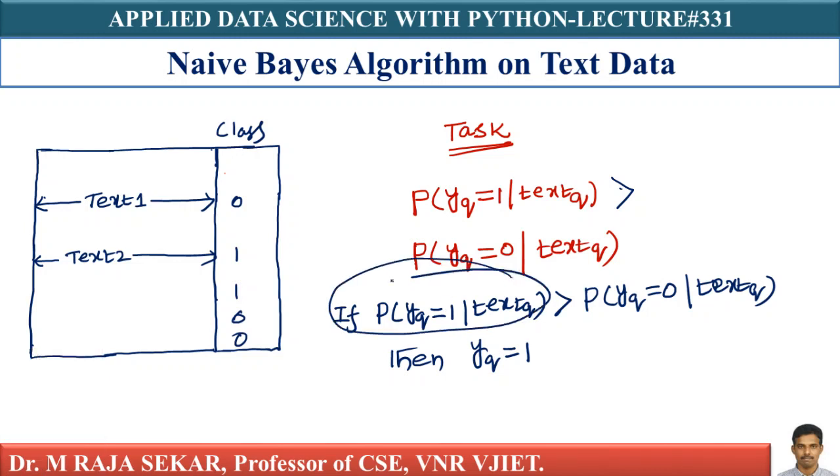As it has got the highest probability compared to YQ equal to 0, that is the corresponding label I must give for the given query. For the query, its corresponding YQ is 1. Isn't it? This means you will declare YQ equal to 1 for the given text query. This is the task at hand. We want to compute these probabilities. We have to calculate this probability and this probability.